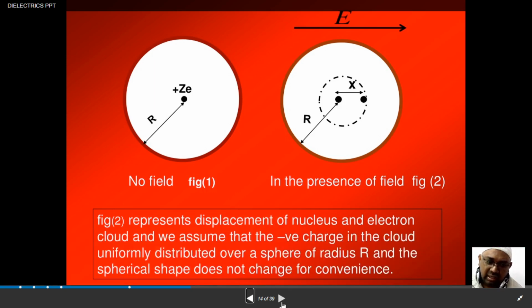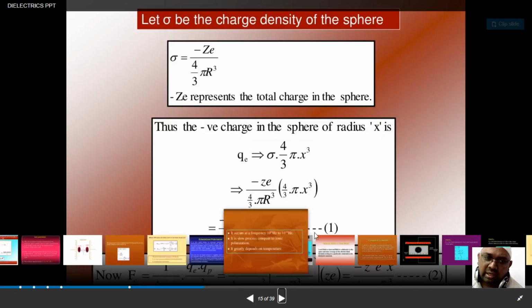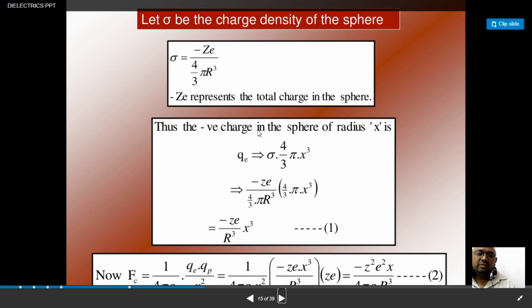Here the radius of the sphere, which has been shown with the dotted line, that small sphere inside the atom, is also a part of the sphere, and its radius is given by x. We are just assuming that the radius is x. Therefore the negative charge is in the sphere having radius x.